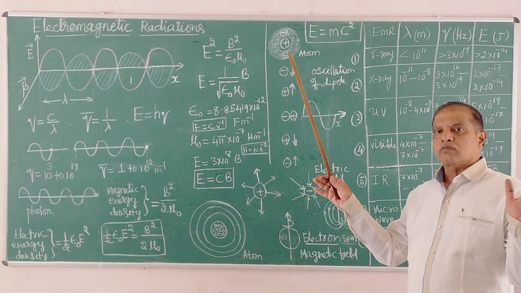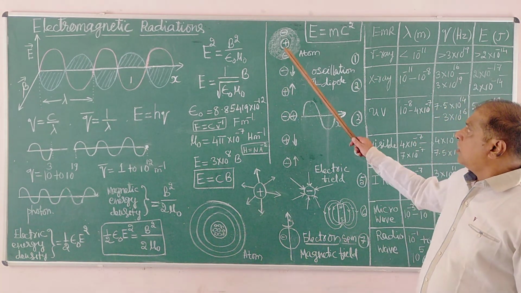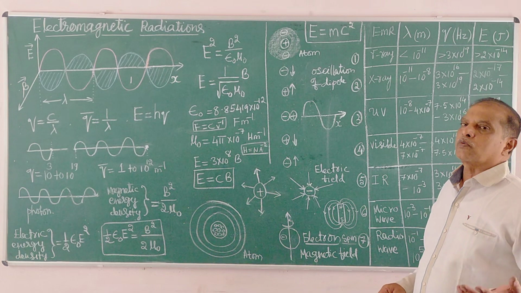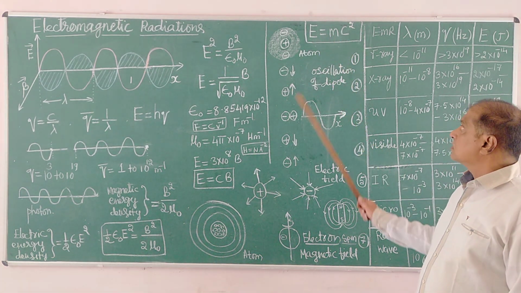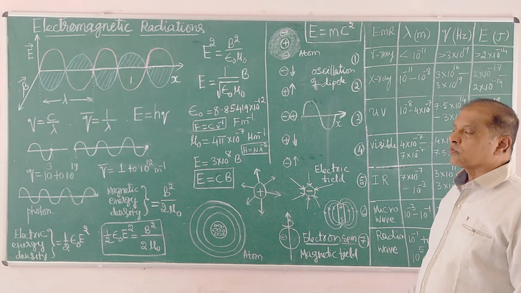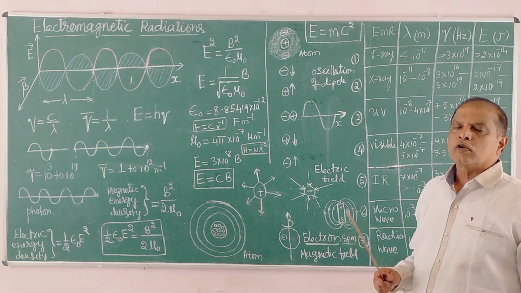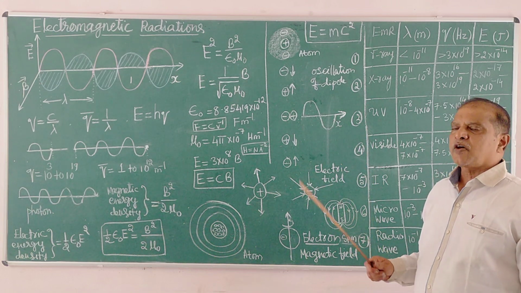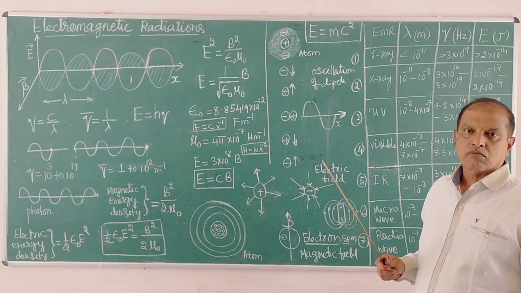Quite a large temperature. In nuclear fusion, it is even more. The mass conversion to energy is more, and the temperature rises to even more than that, 10^7 to 10^8 degrees centigrade.